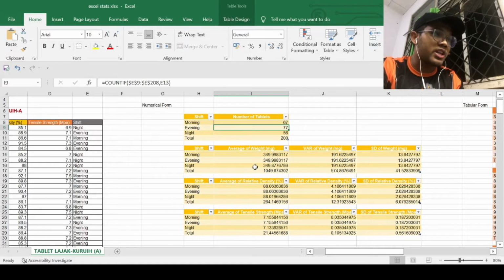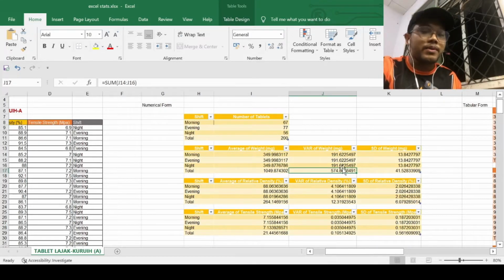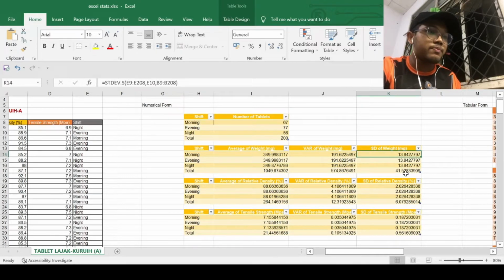And we have the total average weight of 1049.8743 milligram. For the variance of the weight, the total is 574.8676 milligram, and the standard deviation for the weight is 41.5283 milligram.